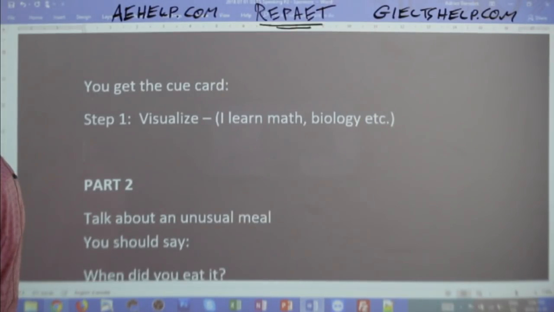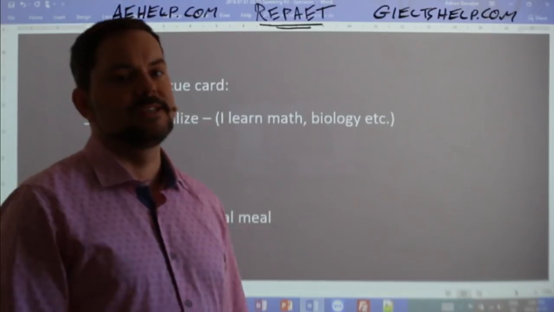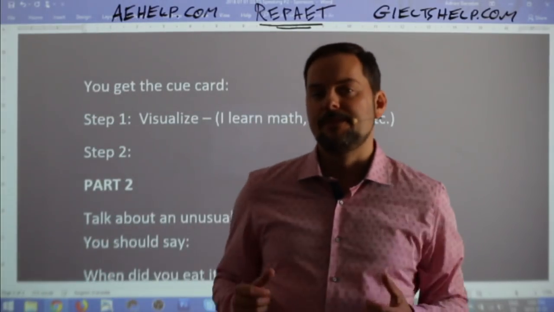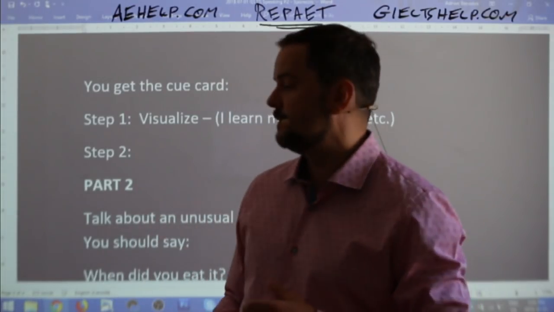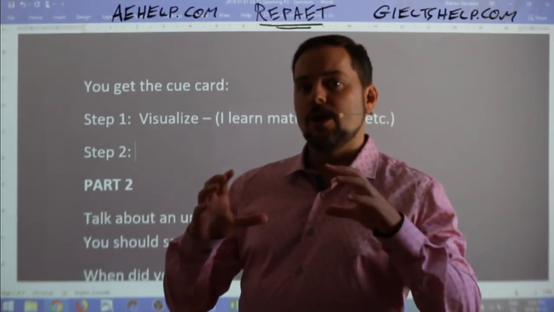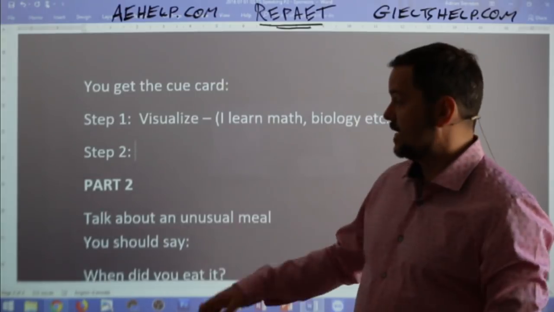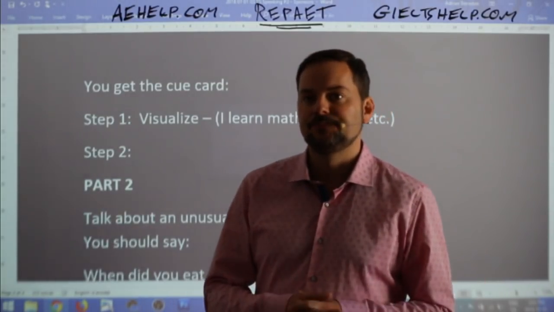Now we'll get to visualizing what you don't see in school in 1 second here. What's your step two? Okay. What is another important step that you should take when you're looking at your cue card in that 1 minute? And this should happen very quickly in the first couple of seconds. So in the first few seconds, you're looking at your Part 2 speaking cue card. You really need to remember to do this, especially with this kind of a question, to make it much, much easier. Okay, what should you do?